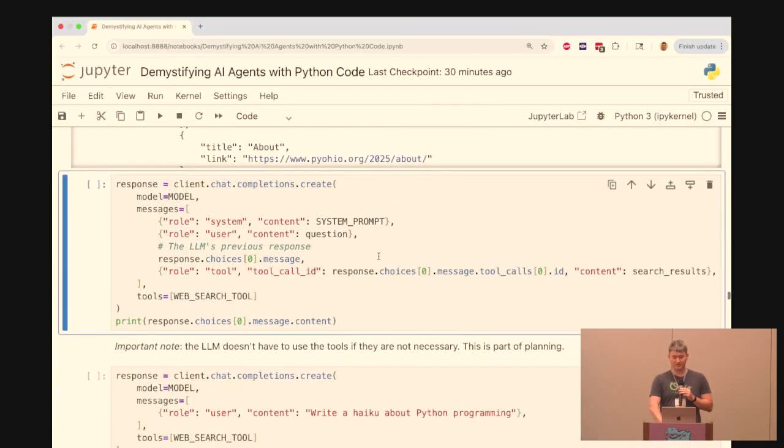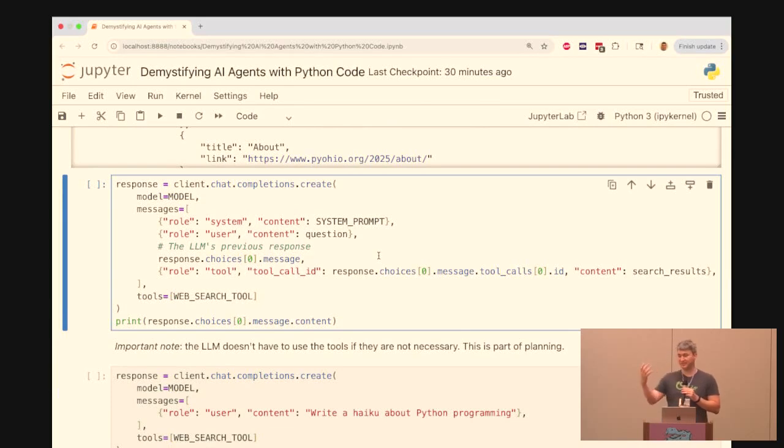This is showing the same thing I showed above, but now we're using the built-in providers' APIs. We give it instructions, we give it a question, it gives us back a response that includes a function call, and then there's a special role called tool, and this is what I use to represent the results of calling this tool.